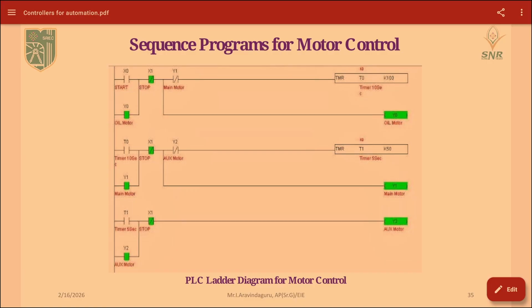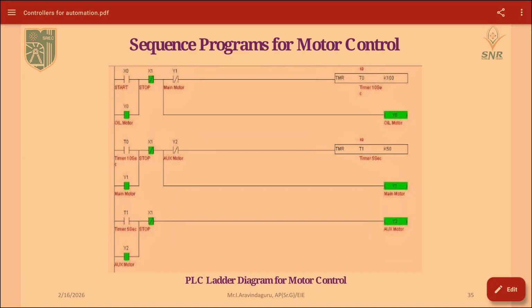Then after that we are adding timer 1, which will run for 5 seconds. Here we have given K50, that is 50 milliseconds. Up to 5 seconds it will run. After that the second motor will be switched on. Y2 will be switched on here. That is explained over here.